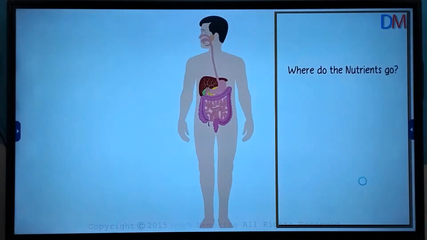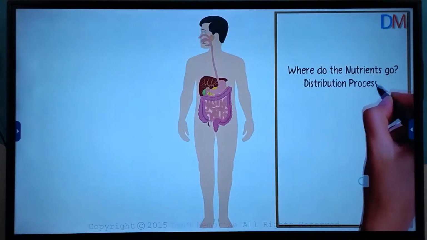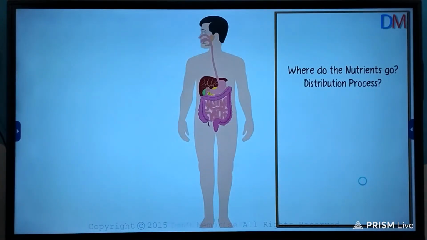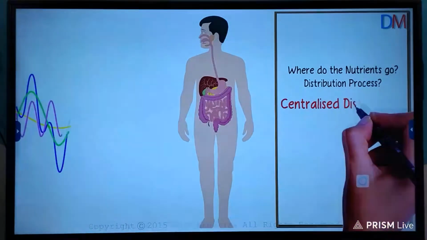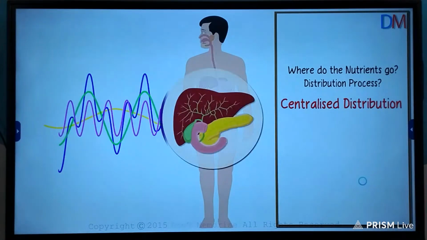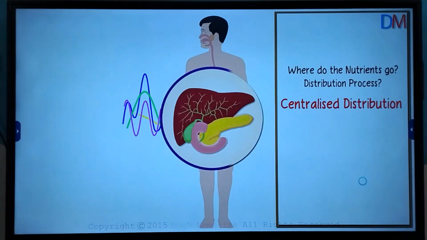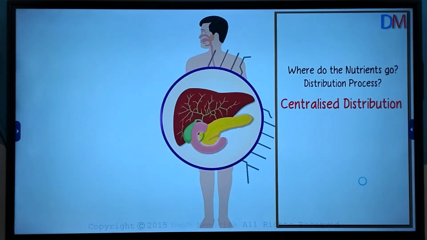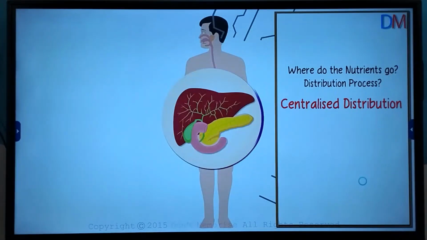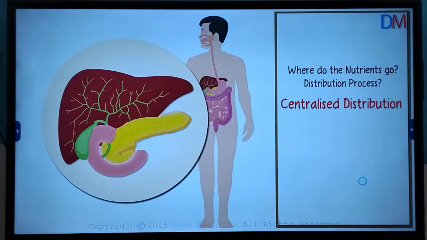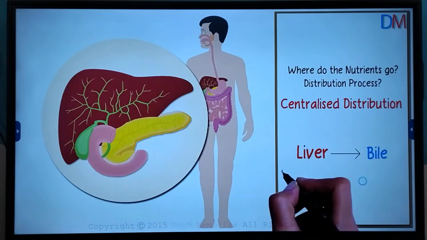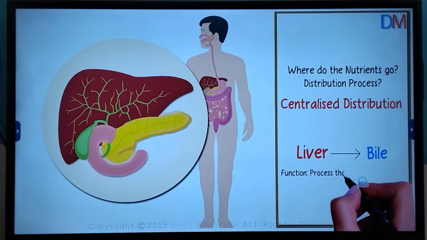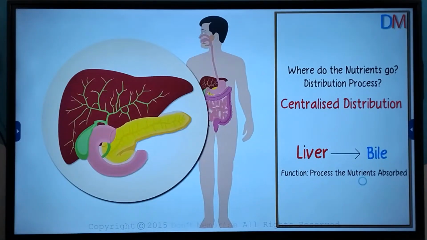But where do the nutrients go? Are they distributed directly, or do they go to a central point to get distributed accordingly? Yes, they go to a central point, which is the liver. The liver acts as a checkpoint and control center for the release of appropriate amounts of nutrients in the circulatory system. In our previous videos, we had also seen that the liver secretes bile, which helps in digesting fat. But its key function is to process the nutrients absorbed in the small intestine.